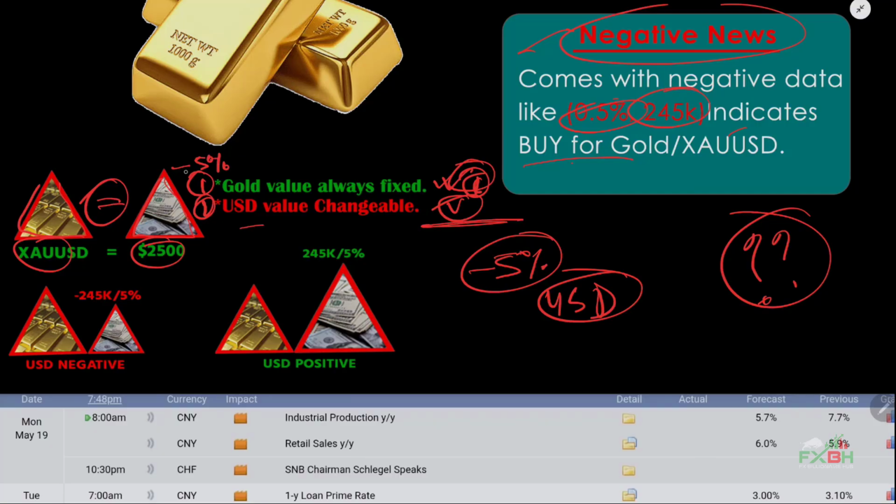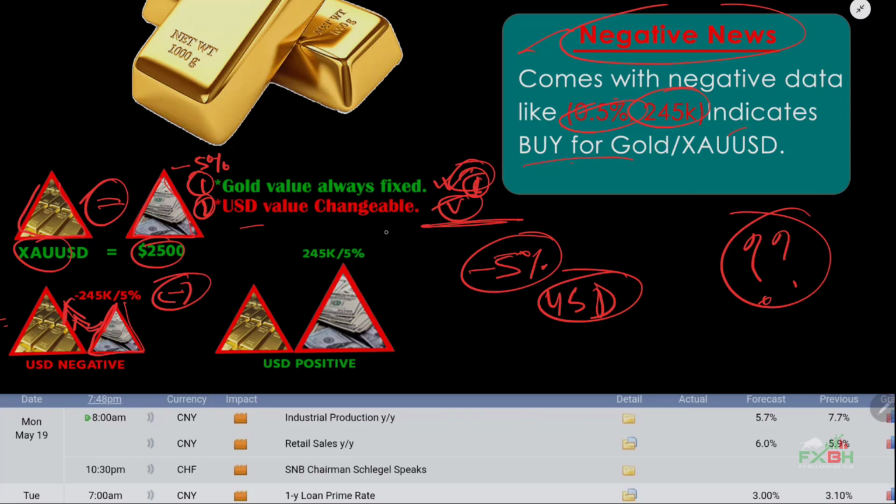If we subtract 5% from this triangle, the result will be smaller than the previous one, because we already took minus 5%. In that case gold is bigger than USD. That's why if news data comes with a negative value, we will buy gold.